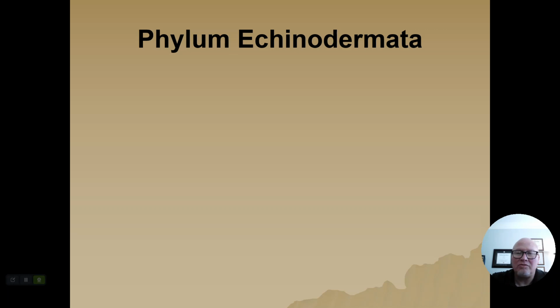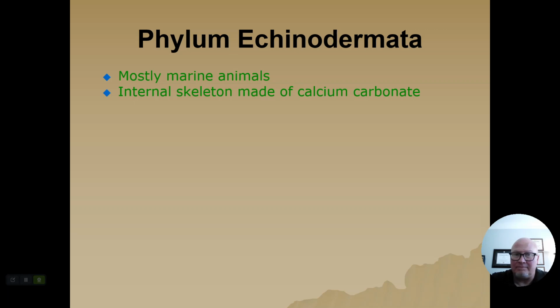Now let's move over to something called Echinodermata. Echinoderms, this group of organisms are mostly marine. They have an internal skeleton. Now, when we say an internal skeleton, it's not the same as the internal skeleton the way that you have, a calcified skeleton and whatnot like that. It's actually pretty much on the outside of their body, but they do have a skin that covers it.